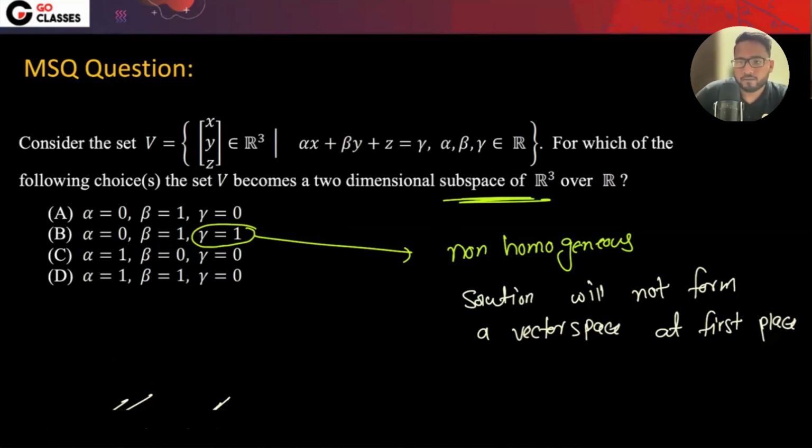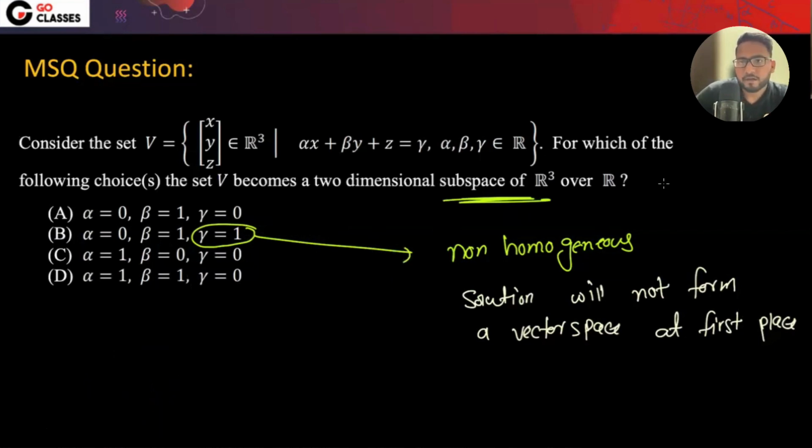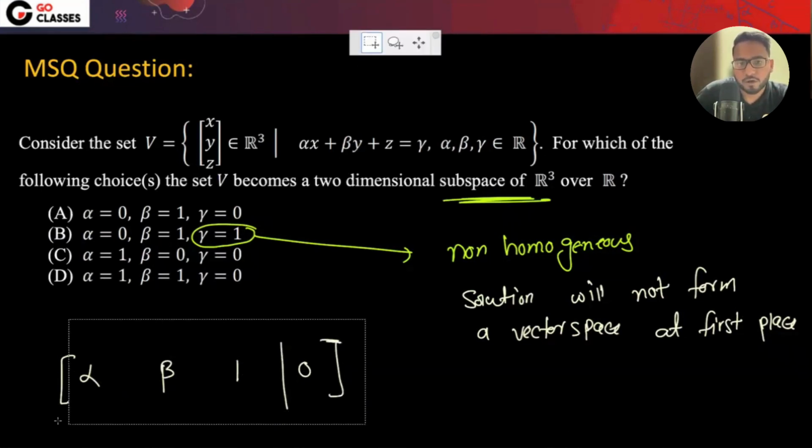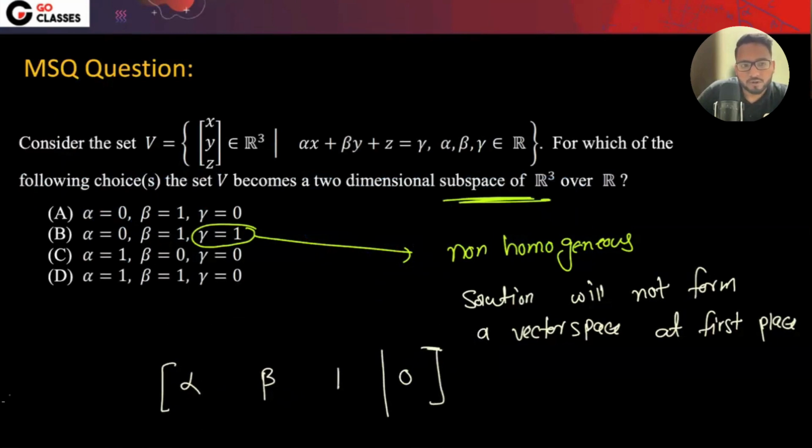So if you want, you can do one thing. You can write it like this, that this is the solution of some system. So gamma has to be 0. So this should be the solution of alpha, beta, 1, and gamma has to be 0, right? This is A B, which we call, does everyone know what we call this? Augmented matrix, right? We call this augmented matrix. Do you remember this?